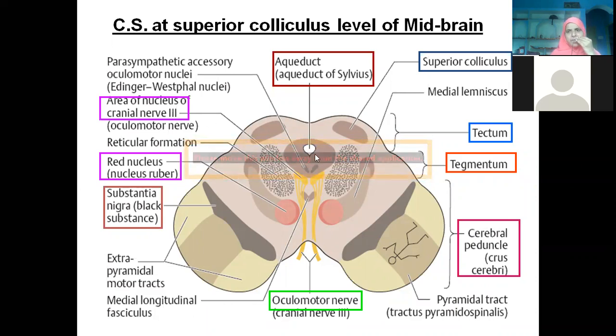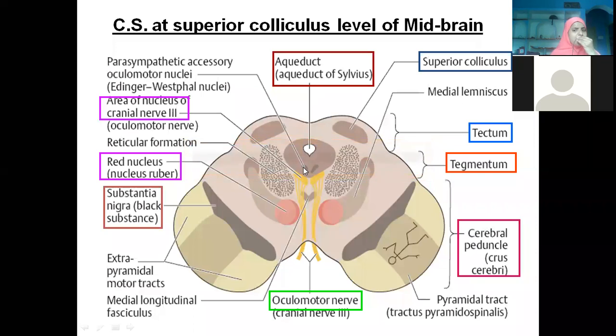Periaqueductal gray. It will be written somewhere. This is the aqueduct of Sylvius, no? It corresponds to the central canal of the spinal cord. For the midbrain, it is named the aqueduct of Sylvius. Around it we are also finding a collection of nuclei, that is gray matter collection. We call it periaqueductal gray, the gray matter around the cerebral aqueduct.